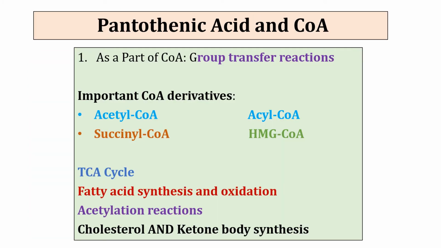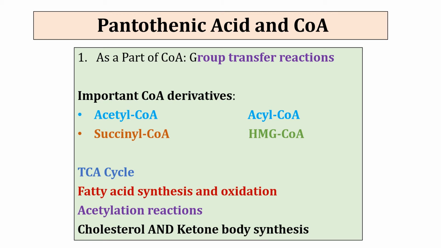Now what are the functions of pantothenic acid? Pantothenic acid has two major metabolic roles. First as a part of coenzyme A and second as a prosthetic group of acyl carrier protein. So first we will discuss the role of vitamin B5 as coenzyme A. Coenzyme A is involved in transfer of acetyl or any other acyl group during catabolic processes of carbohydrate, lipid